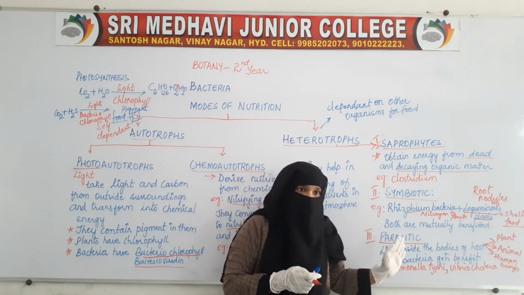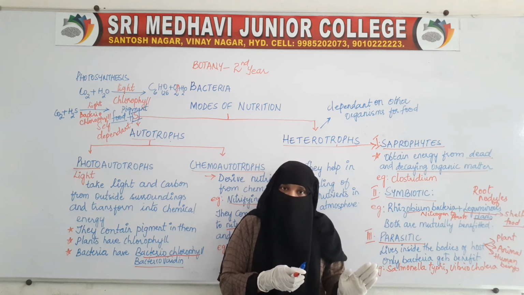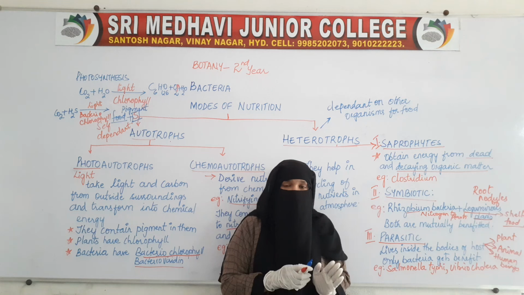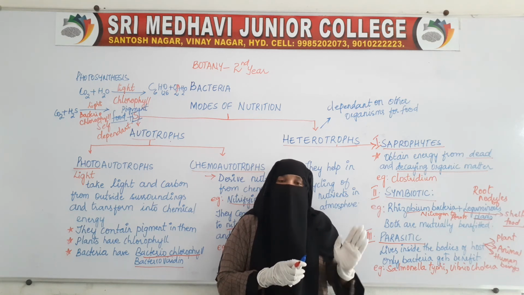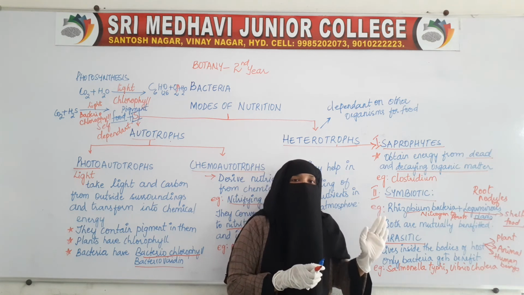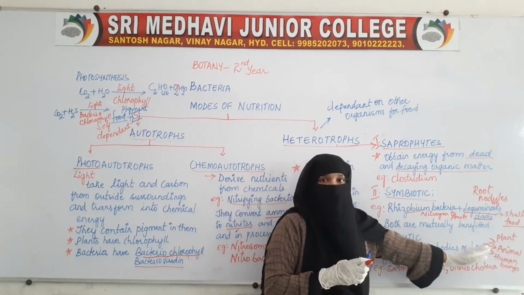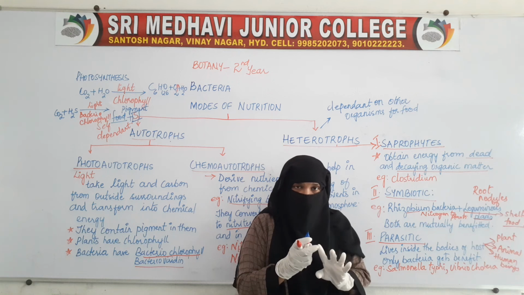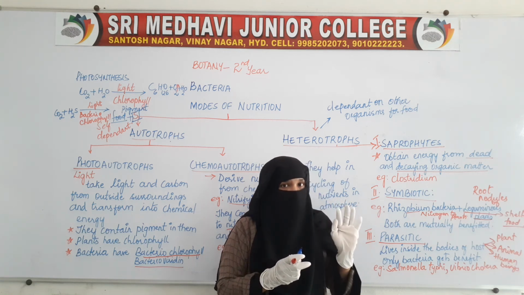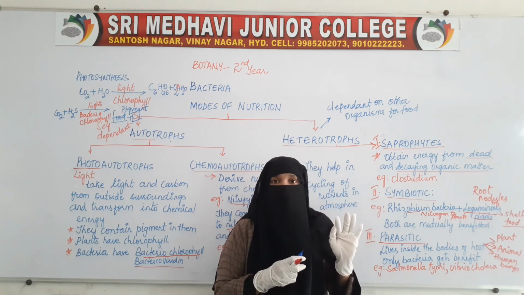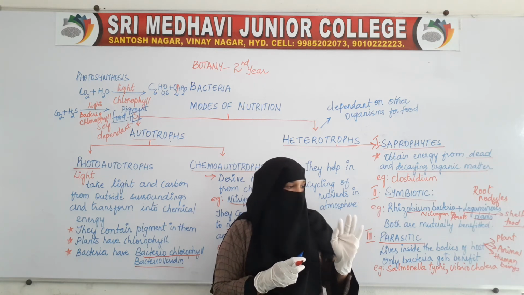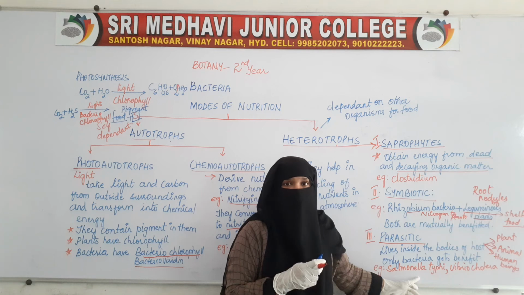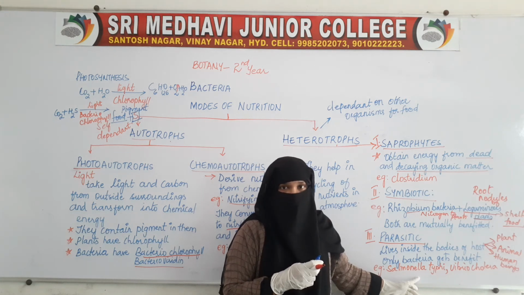That is, the parasite will live in the bodies of other organisms and eat the food materials from them, as well as cause diseases in the host cell. They eat the nutrients from the host cell, and apart from eating, they also cause disease. For example, Salmonella typhi causes typhoid, a disease we find in human beings.